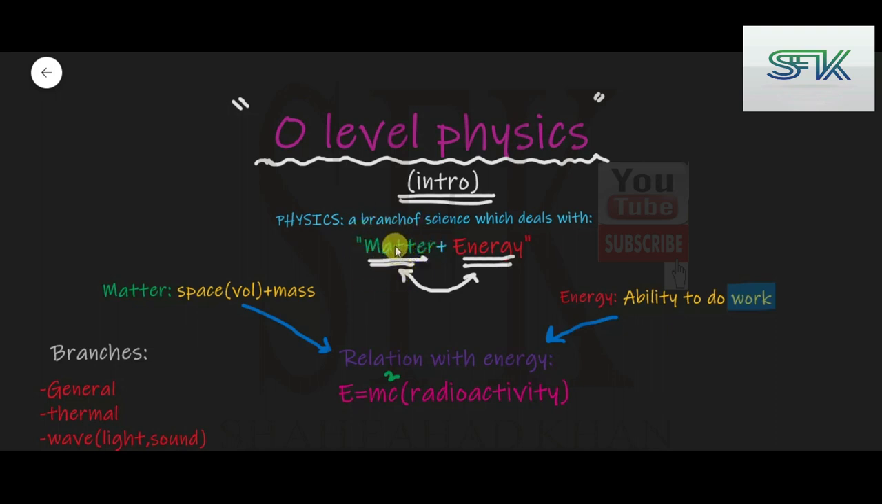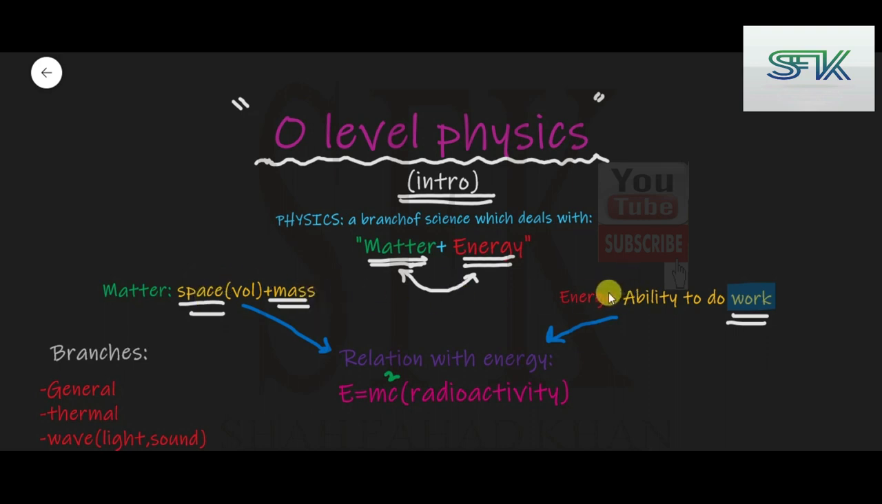Matter is any substance, or rather any body, that can occupy space. In other words, it has volume and it has some mass. Any body which has these two properties is considered matter, whereas energy is defined as the ability to do work. These are the basic definitions of matter and energy.